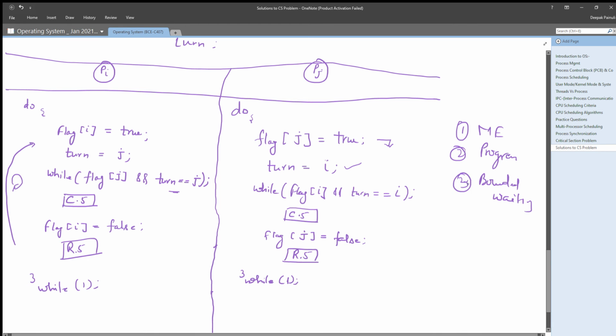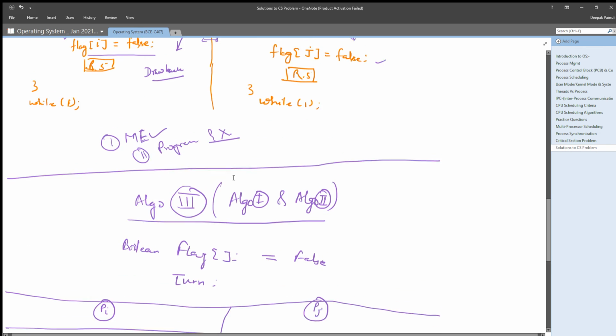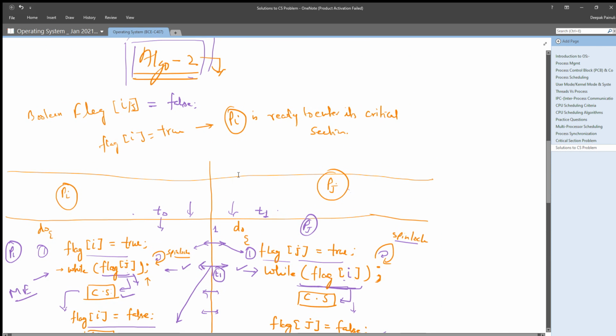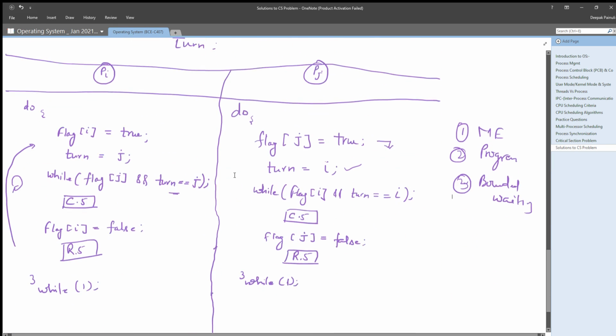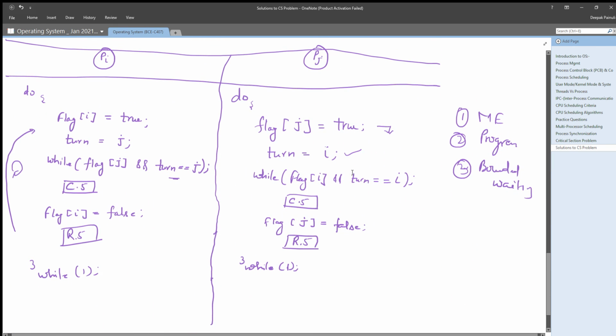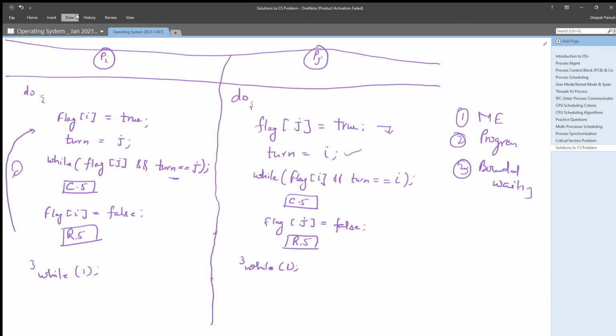Mutual exclusion is happening here. You can understand that mutual exclusion is happening here using these two variables, the flag variable and the turn variable. As you already understood in the previous cases, due to these variables mutual exclusion is provided, right? Now come to the other process. Now let us check the condition.